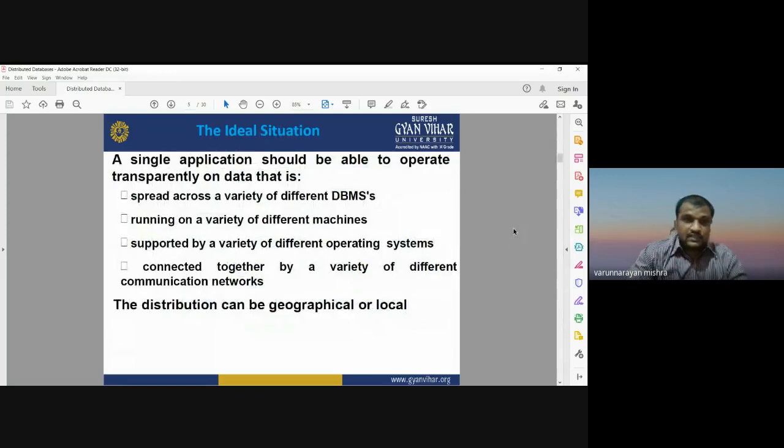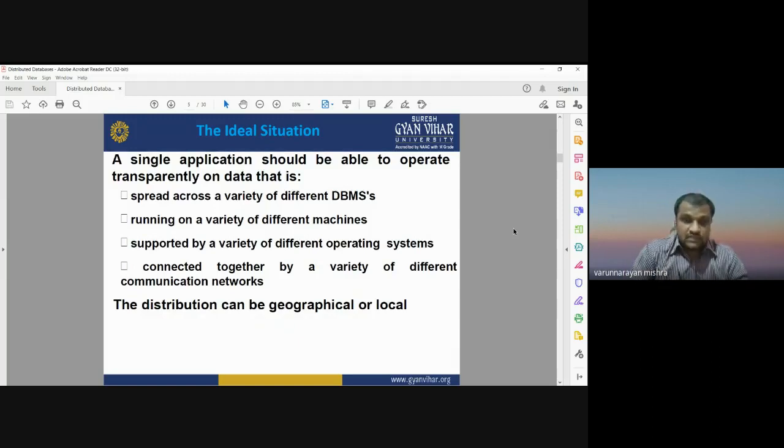So what should be the ideal situation for DDBMS? It should be a single application that can operate transparently on data spread across a variety of different DBMS. It can run on a variety of different machines, meaning computers. It can be supported by a variety of different operating systems. It's not a problem if one system has Windows and another has Unix or Linux. Whatever operating system you are using, it doesn't have any problem in a distributed database management system.